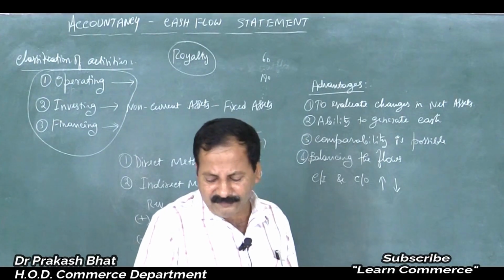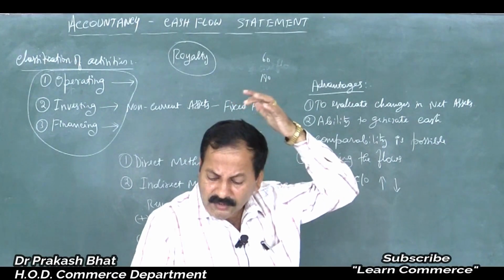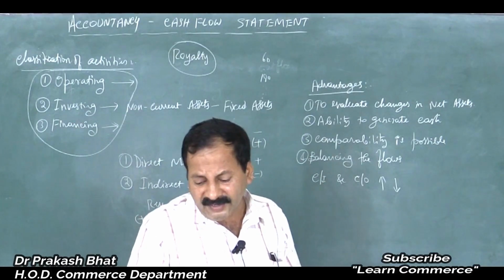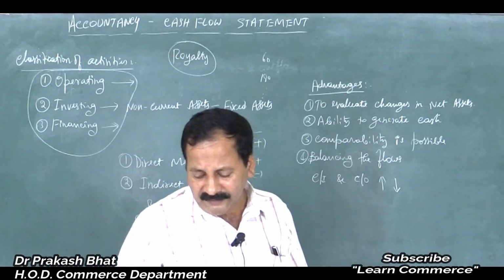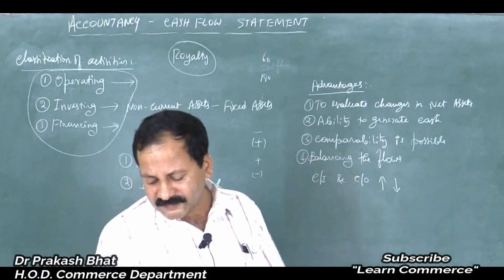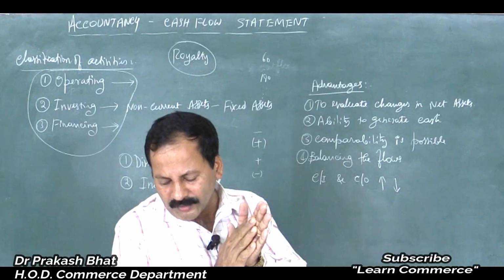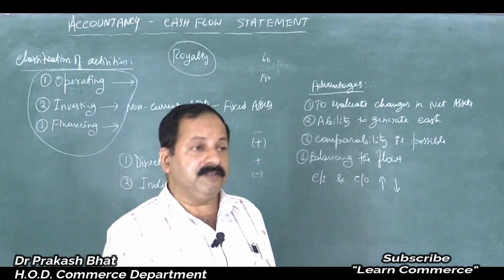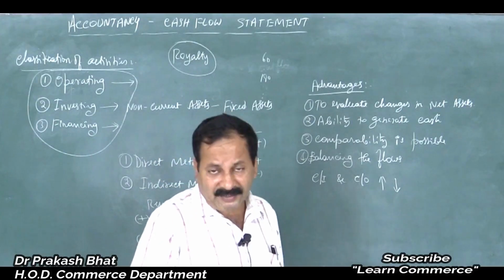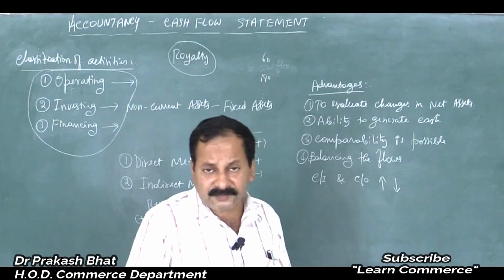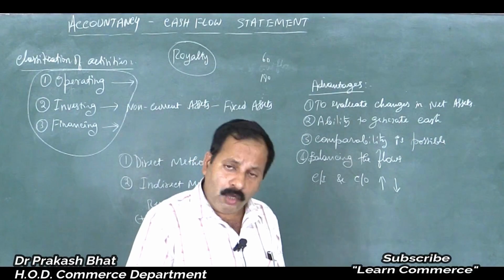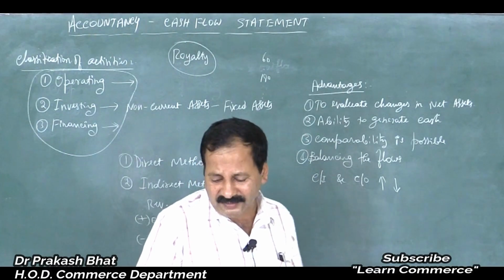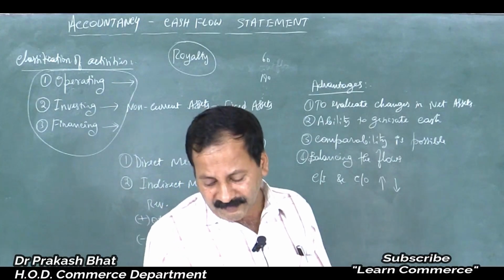But in case of companies which are doing the business of borrowing and lending, isn't it? Then in case of non-financial enterprises only, it is considered more appropriate that payment of interest and dividends are classified as financing activities. But in case of finance companies, it will be treated as what? Operating activities only, not financing activity. Remember. So this is in brief about the cash flow statement theory part.